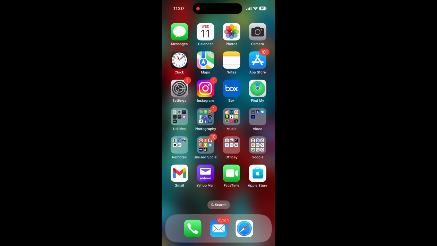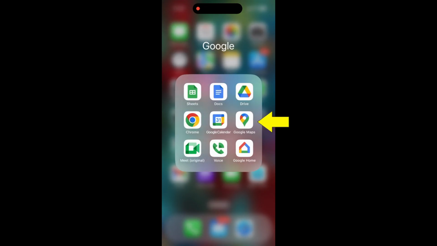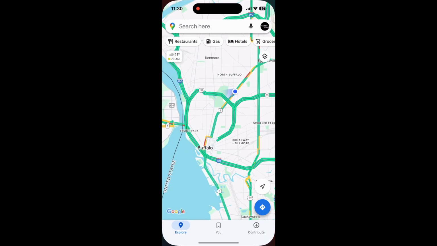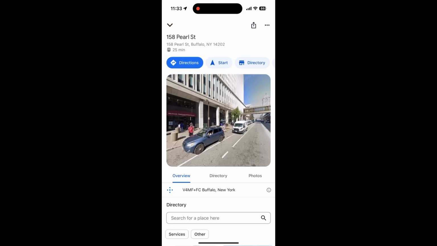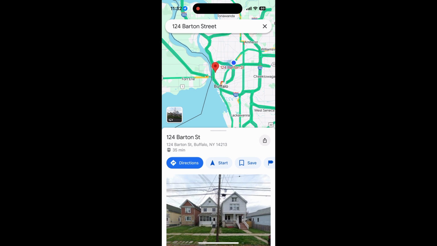You can also enter the address you are traveling to into a map application such as Google Maps to plan your route. Using an app like Google Maps is the easiest. Let's look at the route we want to take. We will be traveling from the Department of Social Services at 158 Pearl Street to Jericho Road Community Health Center at 124 Barton Street.